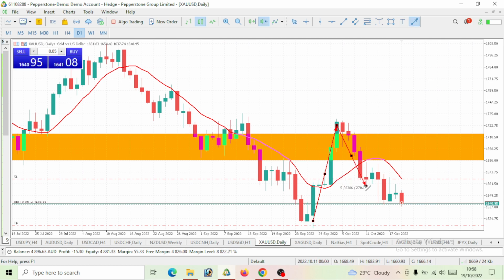Take a look at this impulse move downward. A correction was made here. Then we've had another impulse move downward. Take a look at this impulse move. Then we've had this correction. After the correction, what do we expect next? Another bearish move. So today we've actually opened.